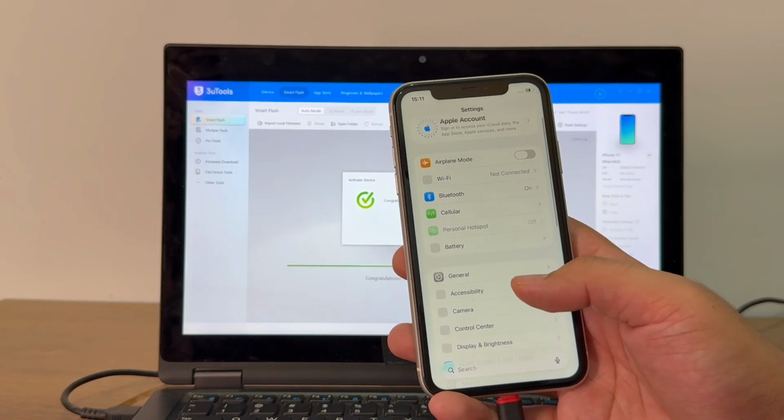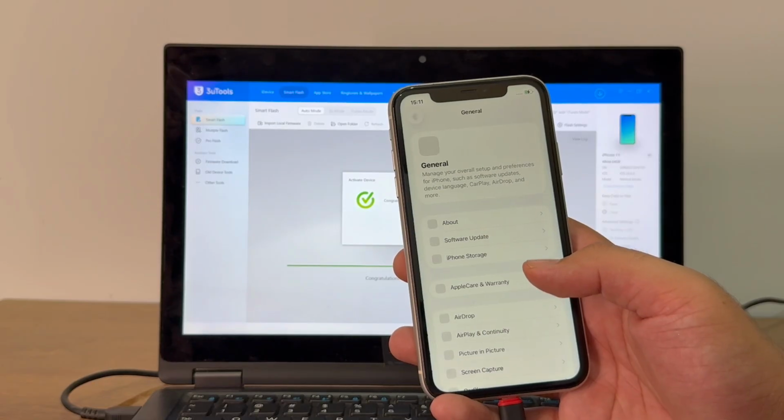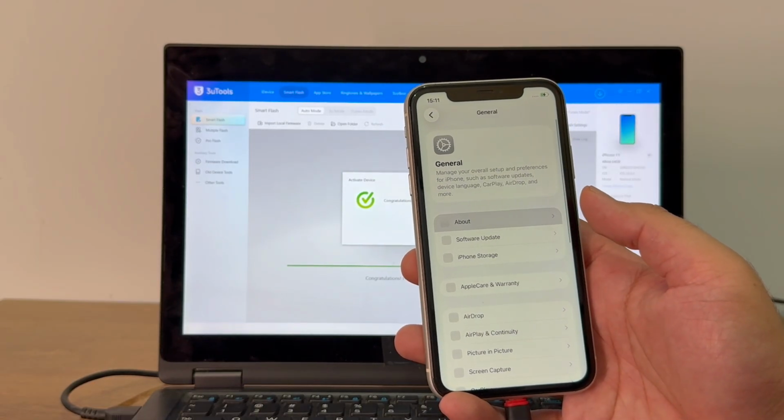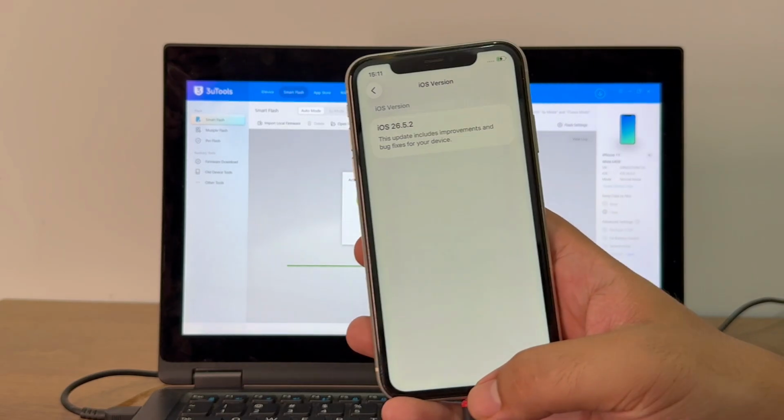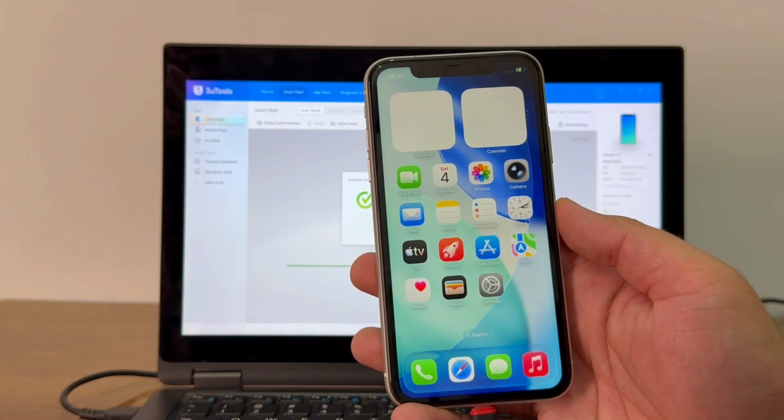and it will take a little bit of time because it's activating the phone, so it will be a little bit laggy for 5 to 10 seconds. So this is iPhone 11 and it's unlocked.